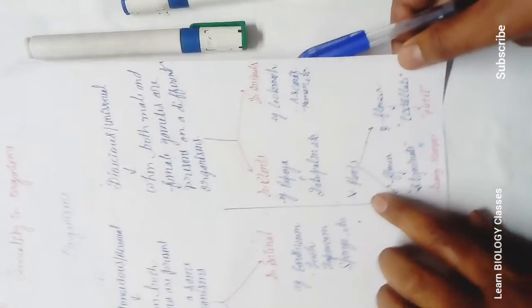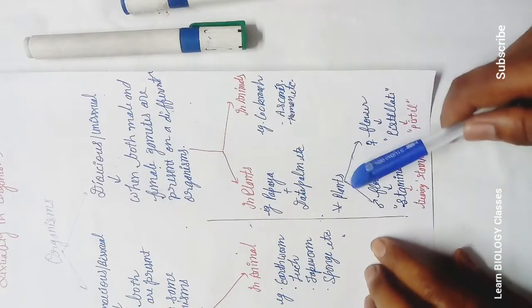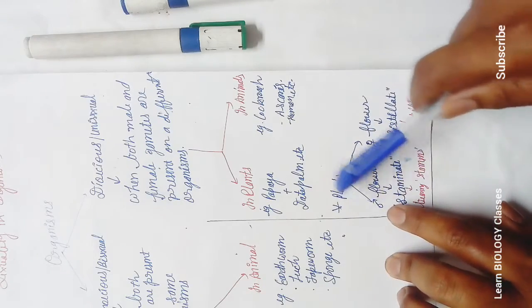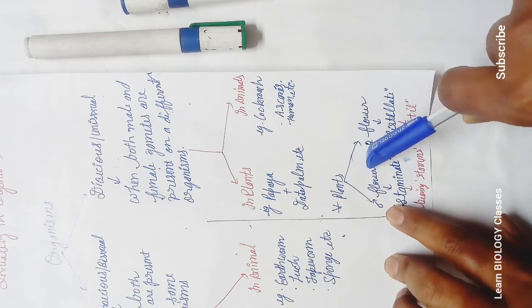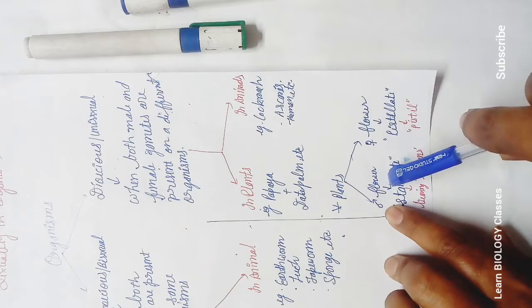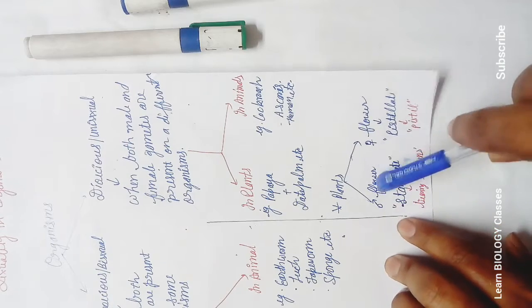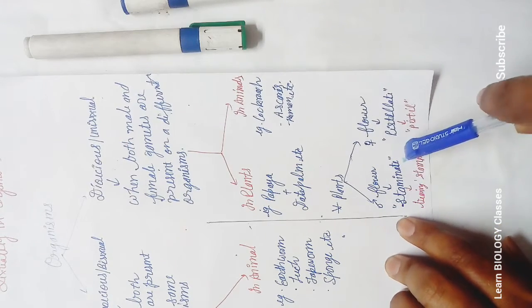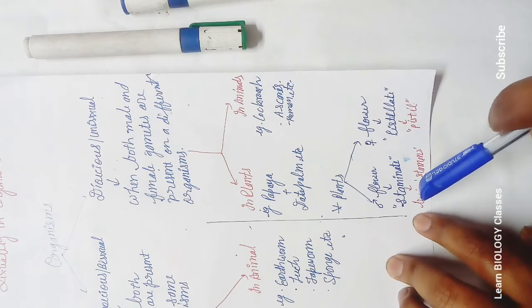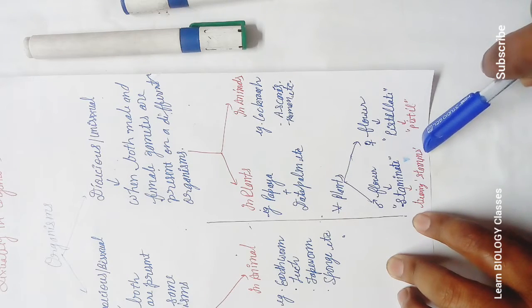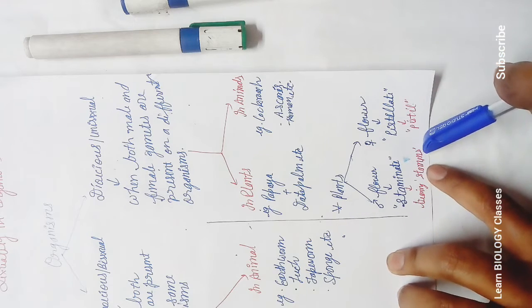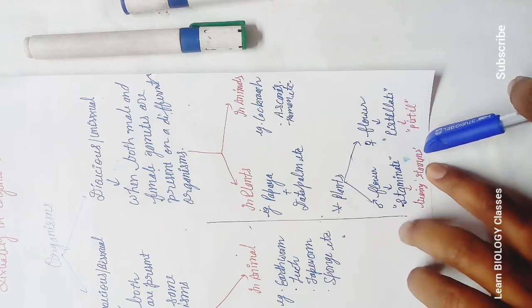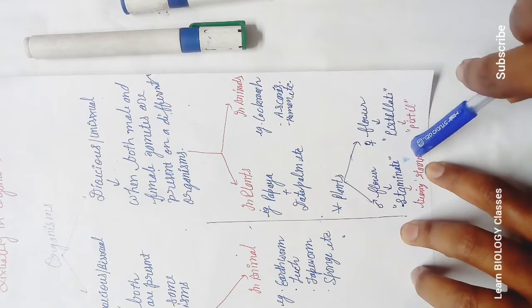Okay students, and one more thing, in plants, if there is a male plant, it has a male flower. What is the reproductive organ of the plant? Flower. If that plant is the male plant, then it has only male flowers, and this type of flower is called staminate, bearing stamens only, and stamen is the unit of the androecium, which bears the pollen grain.